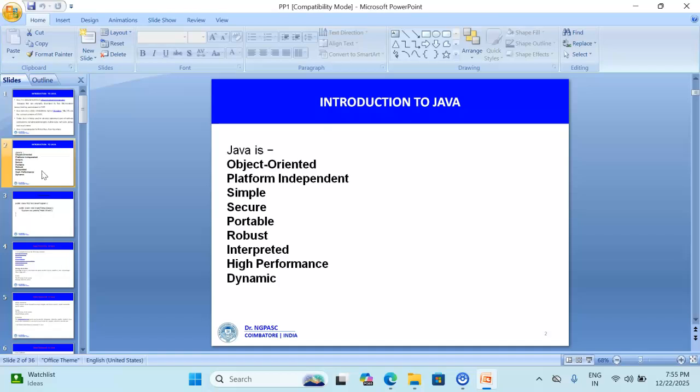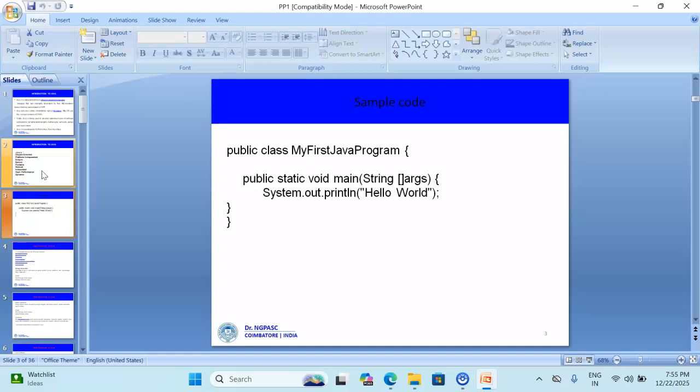And this one is portable and robust. It emphasizes early error checking and has a strong garbage collection system that manages memory automatically. And it is interpreted, high performance, and dynamic in nature. And next we are going to see some sample code.